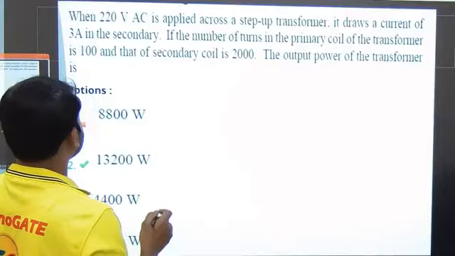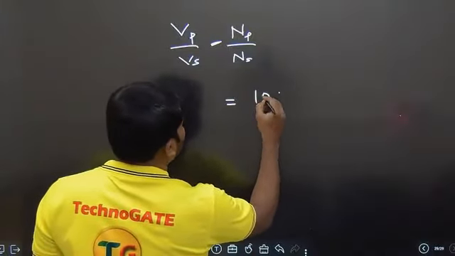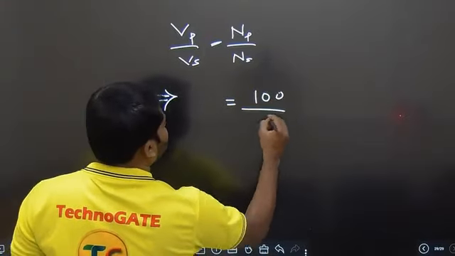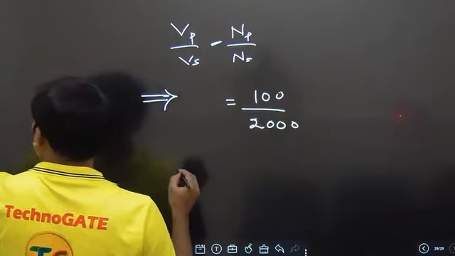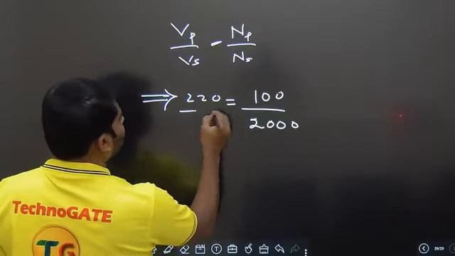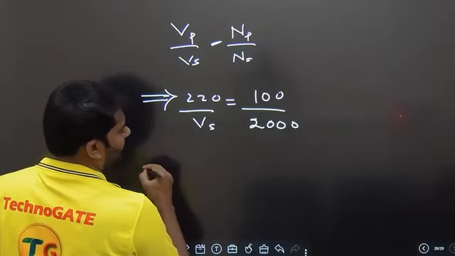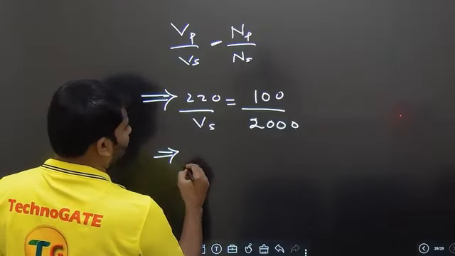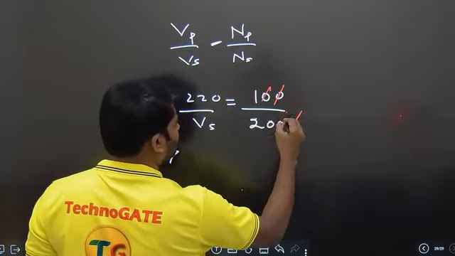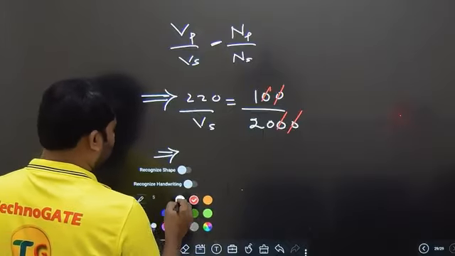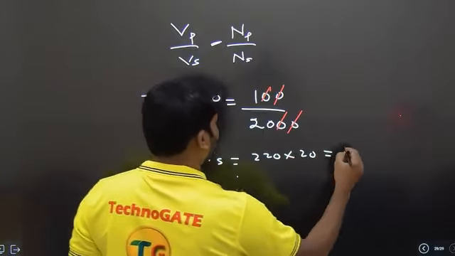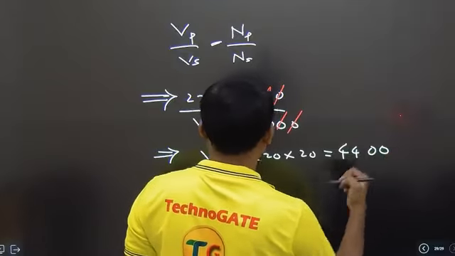Okay, let me write down those. Primary is 100, secondary is 2000. If you take this 220 here and we need to get it for the secondary, let us simplify this. We are getting the value of Vs is equal to 220 into 20, 4400 volts.